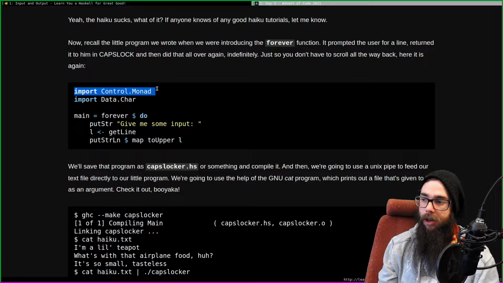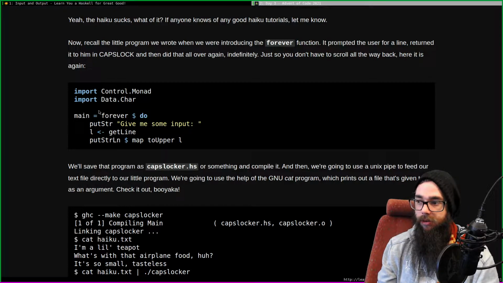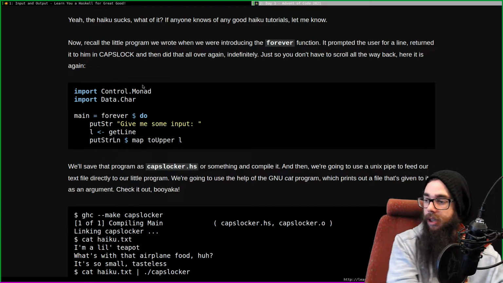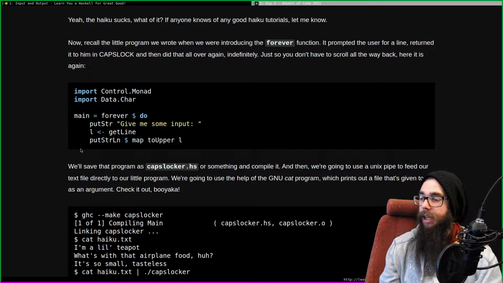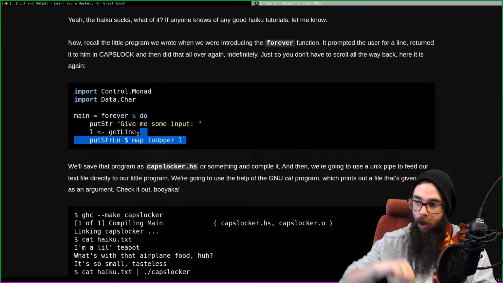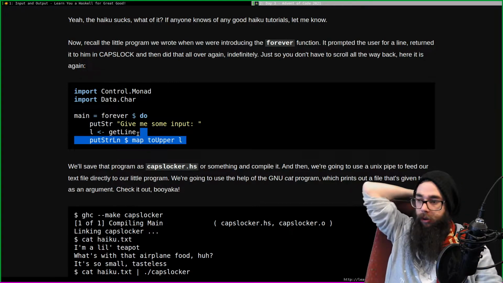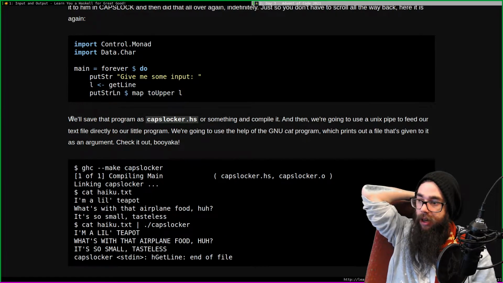It feels redundant to import Control.Monad for something that we could just do recursively. But there's probably other control stuff we want to do with Control.Monad whenever we learn about that, and using forever is just an easy way to do things. Data.Char, give me some input, then we get the line, and then we map everything toUpper.